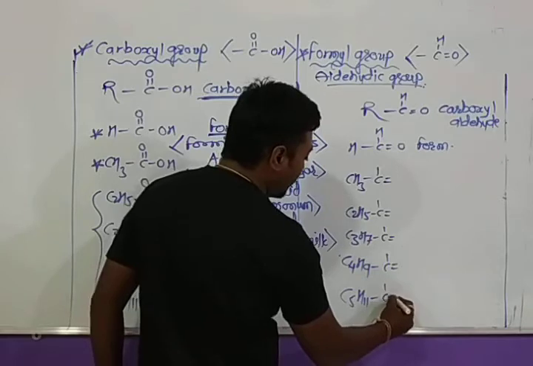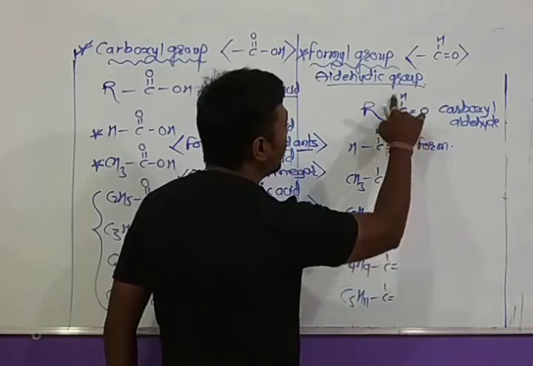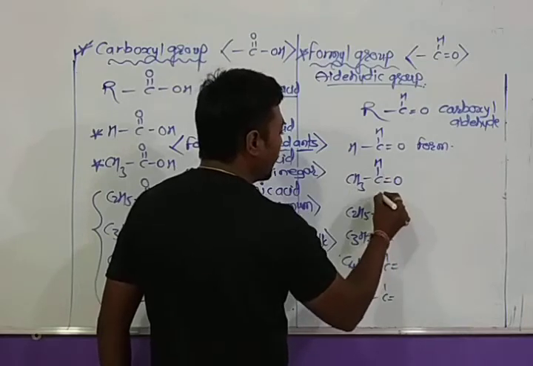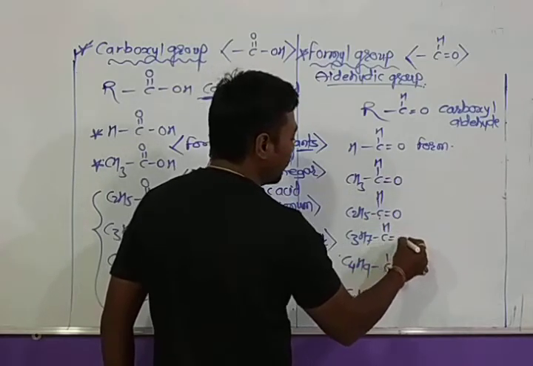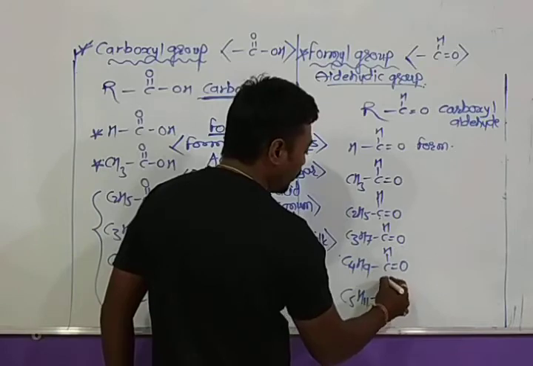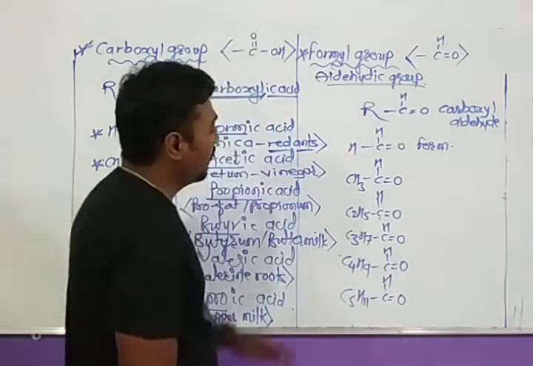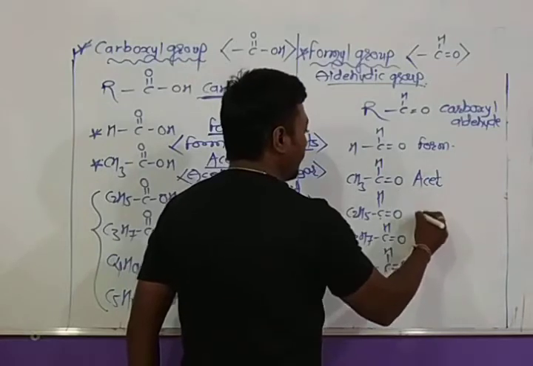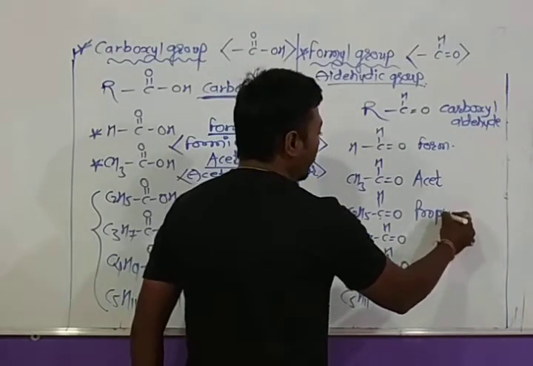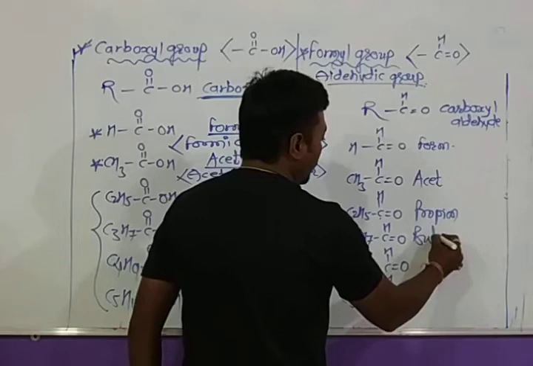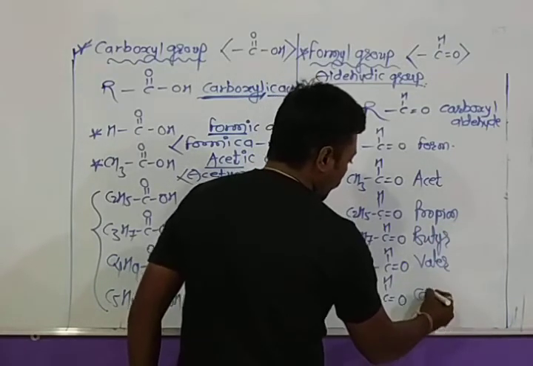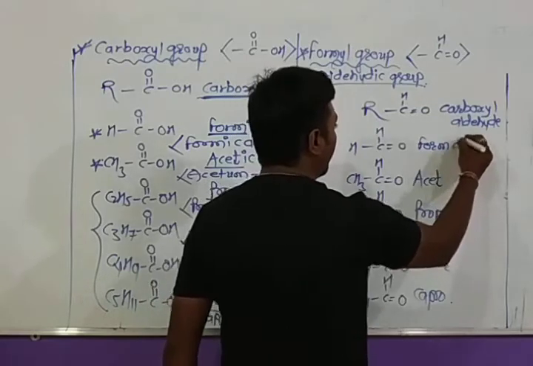Okay, and look at the structures of aldehydes: CH double bond O, and so on. Their primary prefixes are form, acet, propion, then butyr, valer, and then capro. We will follow them with aldehyde.